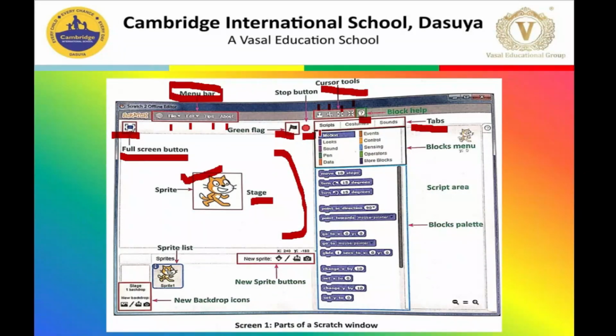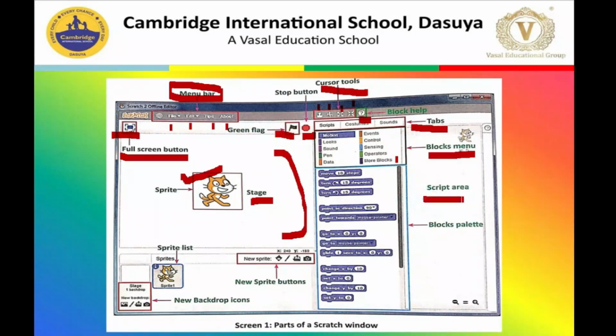Under the scripts tab, you can find various block menus, that is motion, looks, sound, pen, data, events, control, sensing, operators and more blocks. So all these are called the block menus.